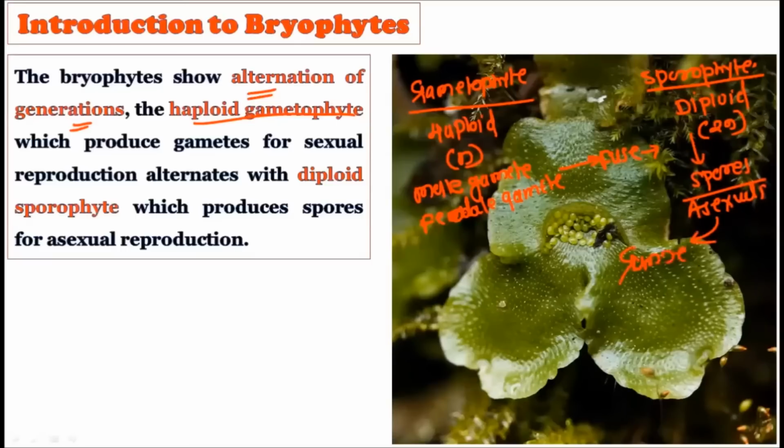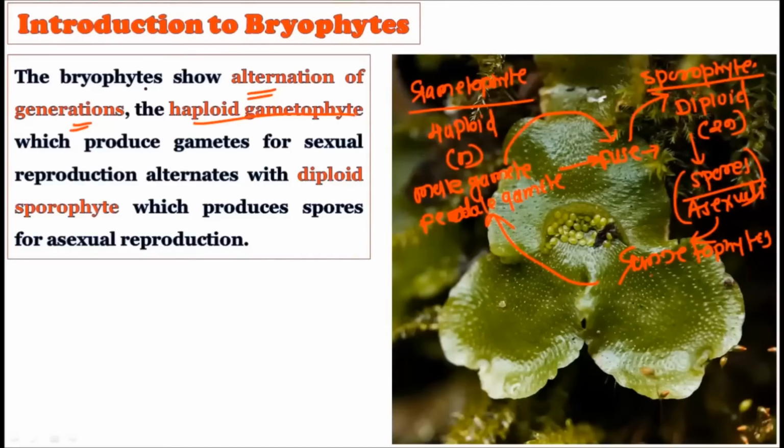Then again, these gametophytes produce the male and female gametes. After their fusion, it results in the sporophyte. The sporophyte again produces spores asexually, which form the gametophyte. This is how the alternation of generations occurs in the bryophytes.